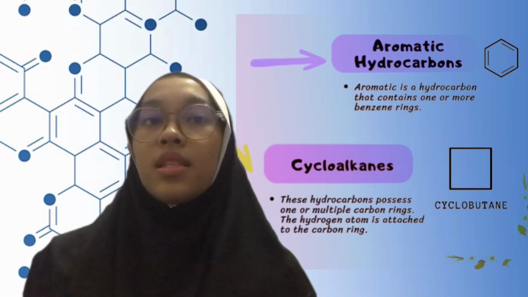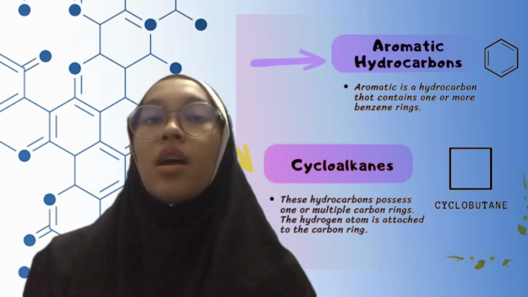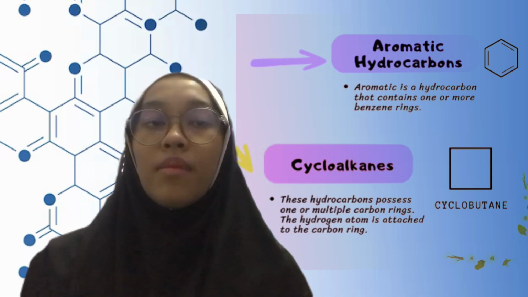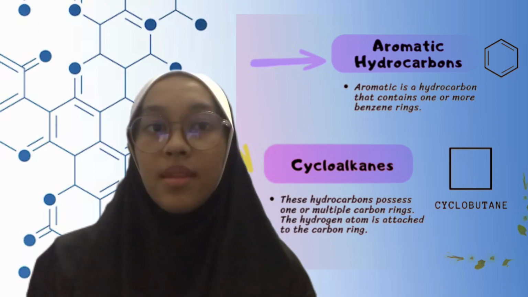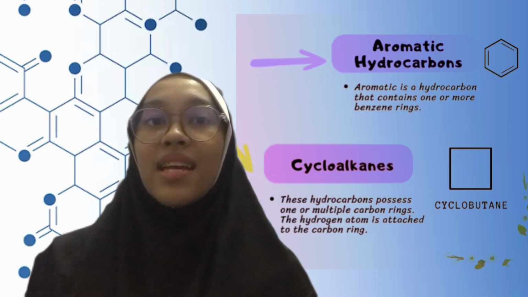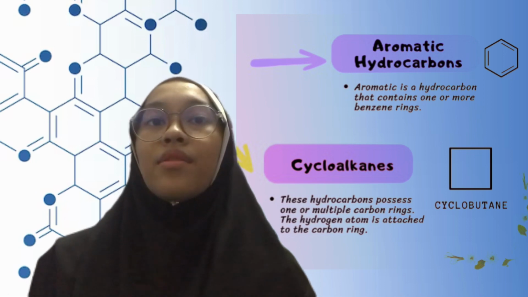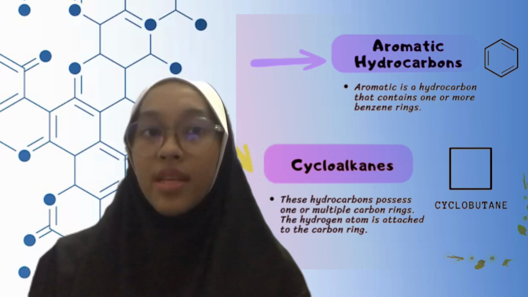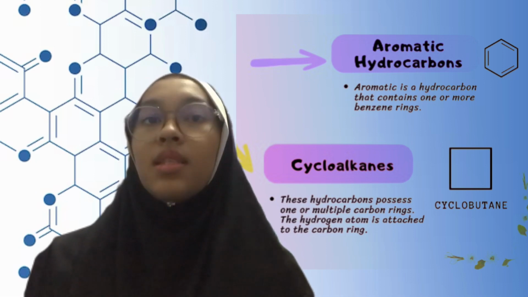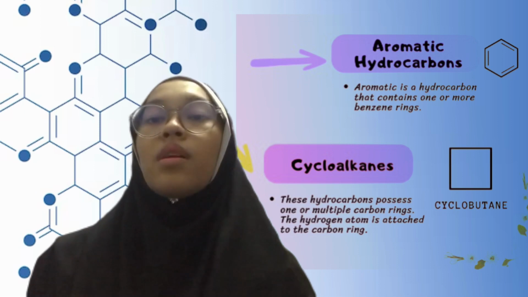Number 4 is aromatic hydrocarbon. Aromatic is hydrocarbon that contains one or more benzene rings. And lastly, cycloalkanes. These hydrocarbons possess one or multiple carbon rings. The hydrogen atoms are attached to the carbon rings.